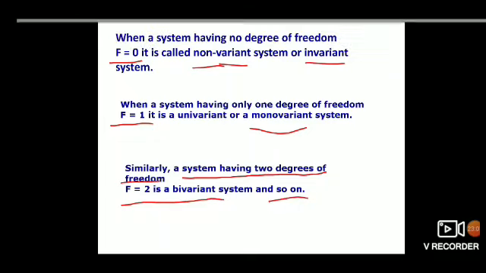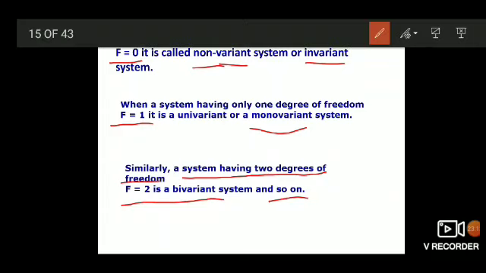Now, what we have observed is that degrees of freedom can be 0, whereas number of phases and number of components cannot be 0, but degrees of freedom can be 0.